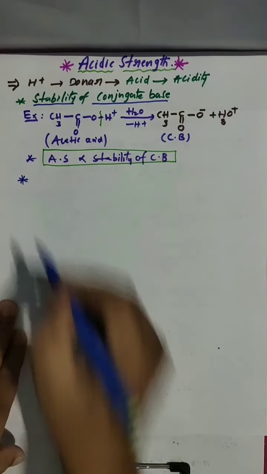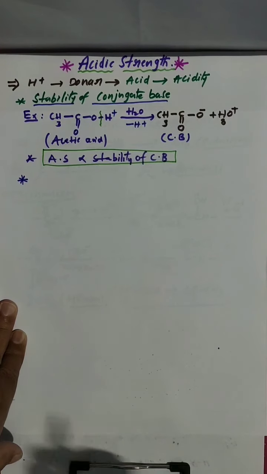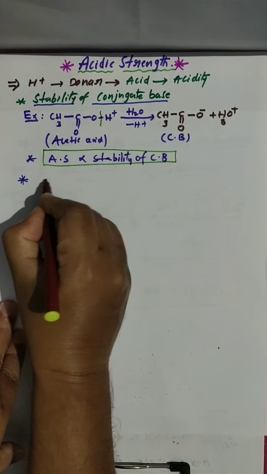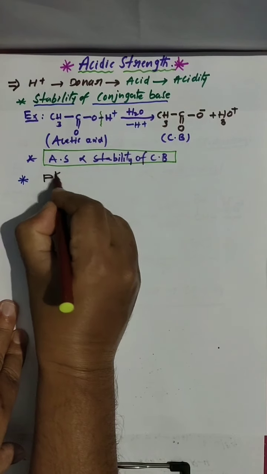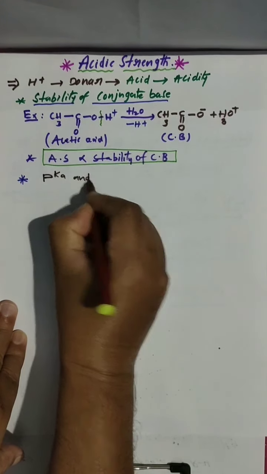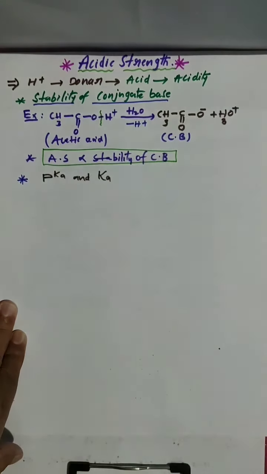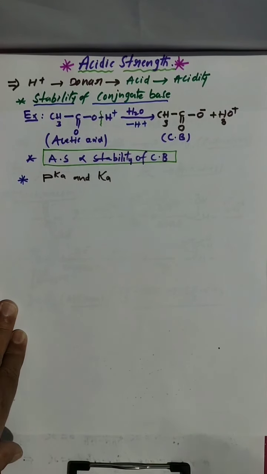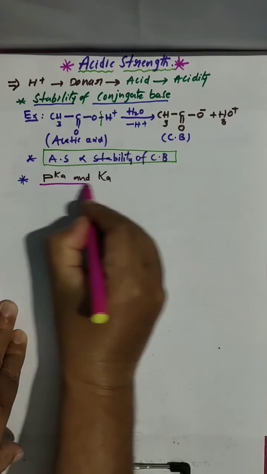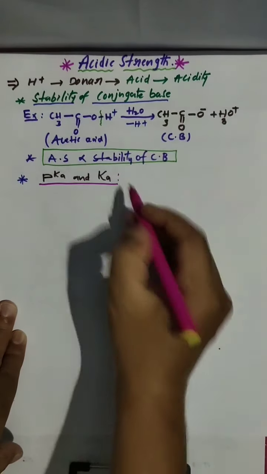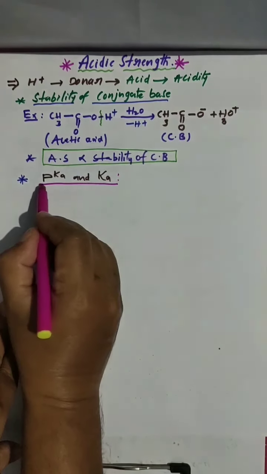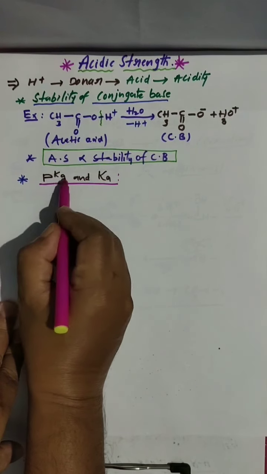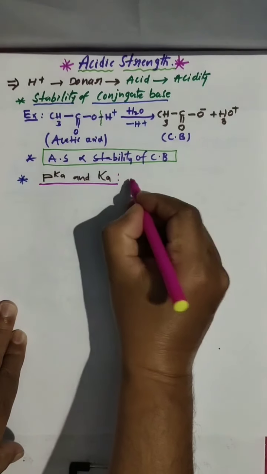The second thing you have to remember: the strength of an acid depends on pKa and Ka. Ka means acid dissociation constant. pKa means the negative power of the acid dissociation constant.